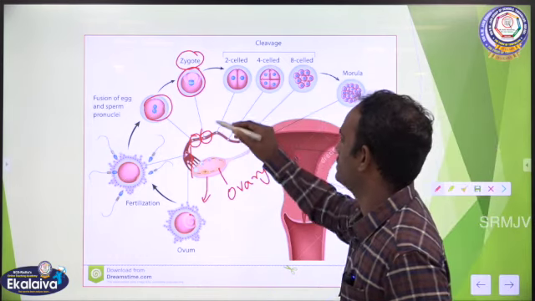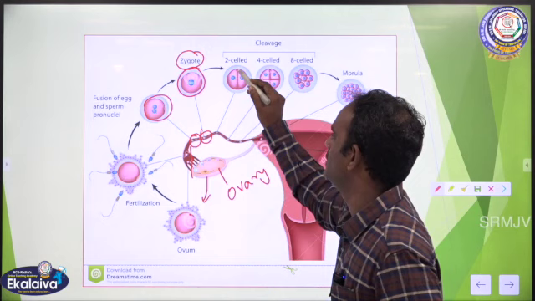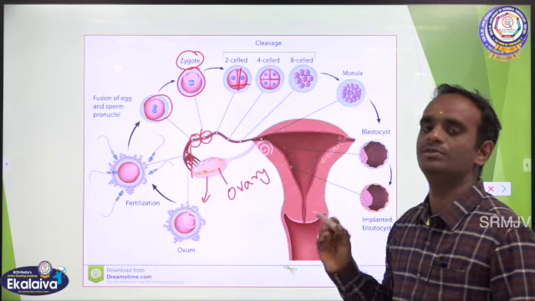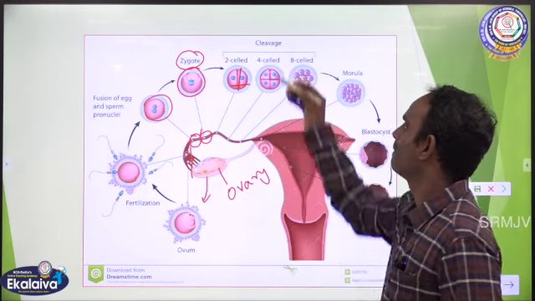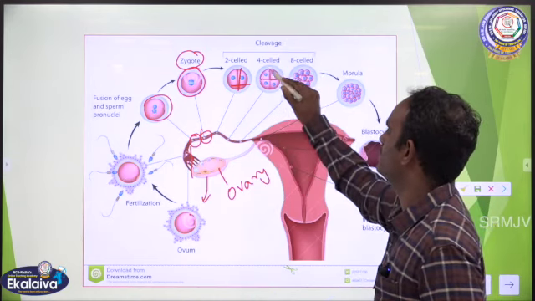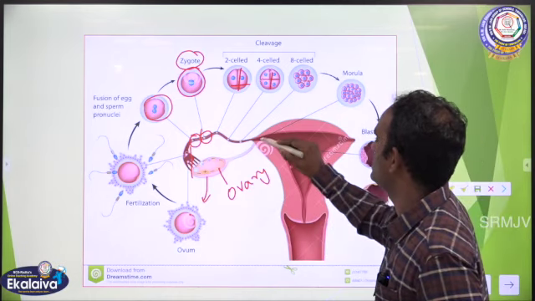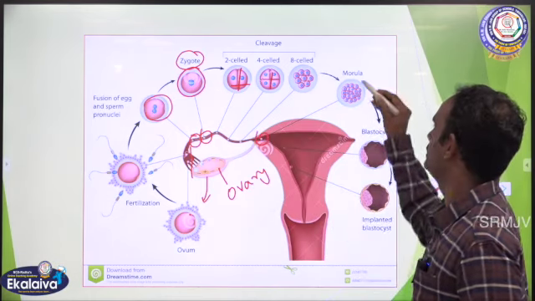So cleavage is the first mitotic cell division of the single zygote. It divides into two cells, the two-celled stage, that is called a cleavage cell. Then it divides into 4, then into 8, and it changes into a morula. This is a morula.